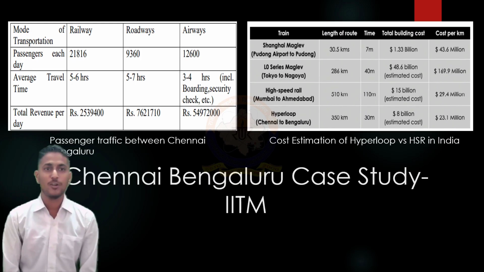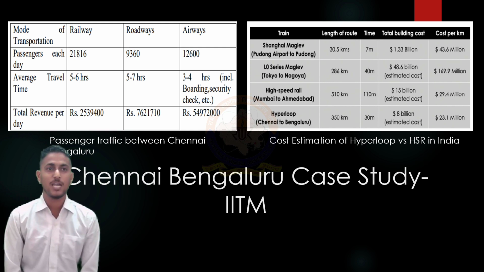Now, from the Indian point of view, Avishkar Hyperloop, a team of IIT Madras, conducted a case study on Hyperloop possibilities in India. The above table shows the economic feasibility of Hyperloop over the high-speed rail system developed in India through this case study. Virgin Hyperloop with the Maharashtra government has been working on the first train between Pune and Mumbai in India, reducing the travel time from 4.5 hours to 25 minutes.